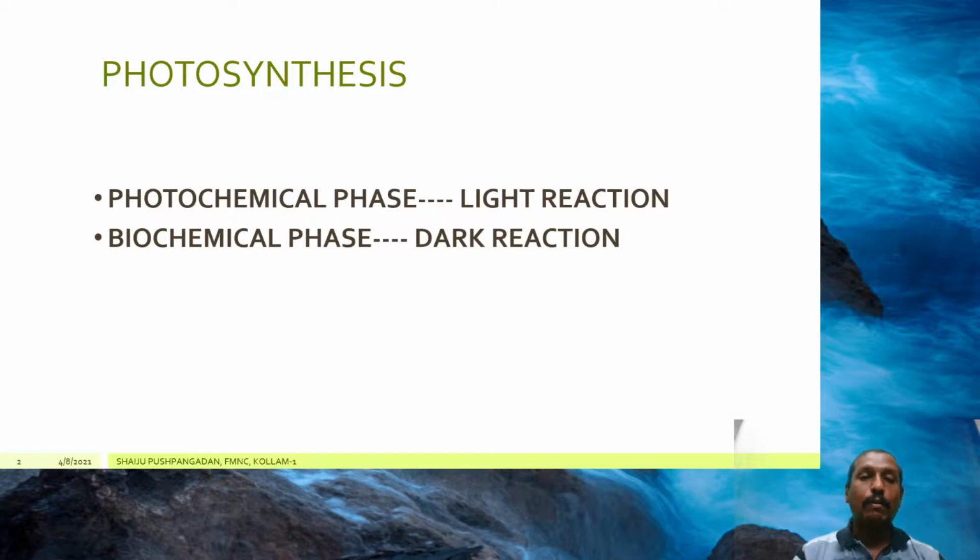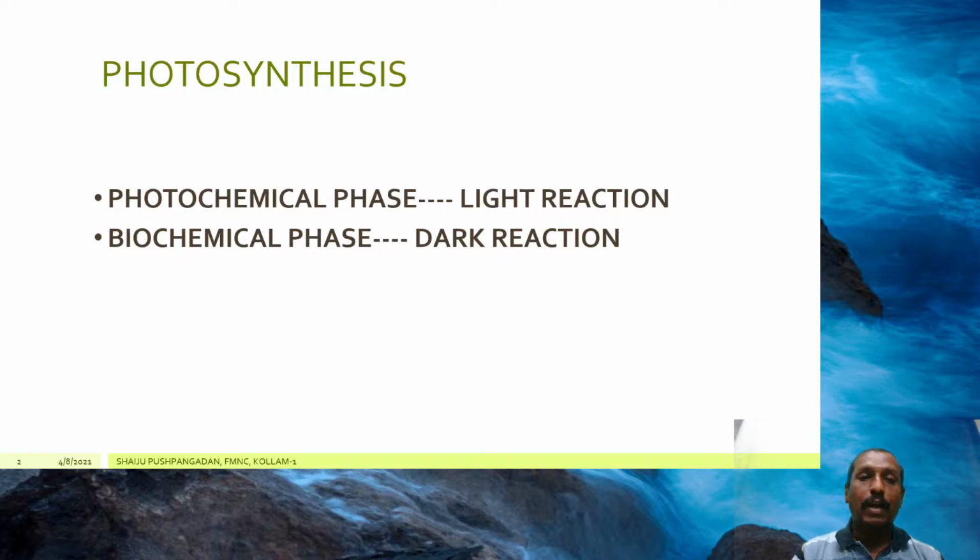There it gets converted into carbohydrate through a series of enzyme mediated biochemical reactions, by utilizing the chemical energy that is available within the chloroplast because of light reaction. So light reaction is the first phase where chemical energy is produced by absorbing the solar light. And by utilizing that chemical energy in the second phase of photosynthesis, carbon dioxide is reduced to carbohydrate.